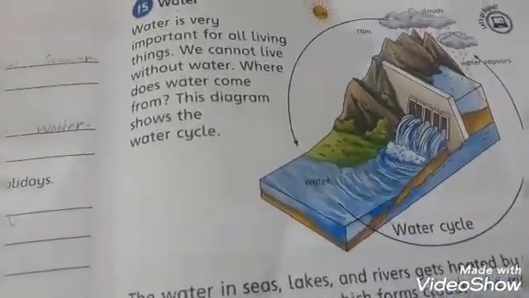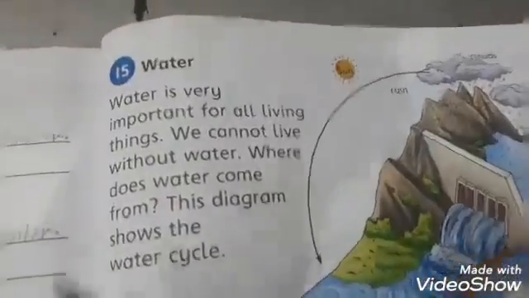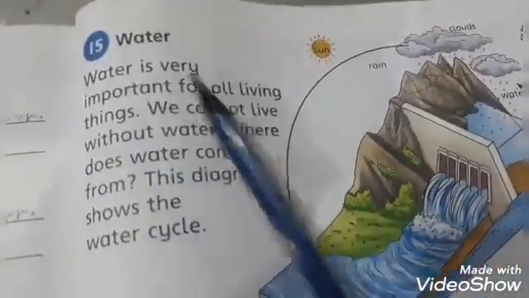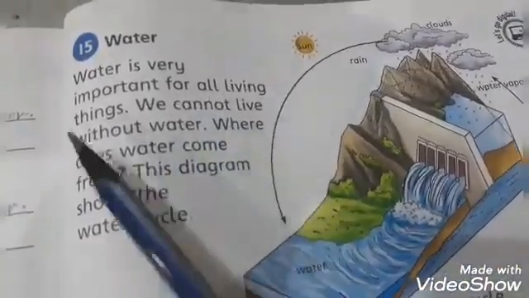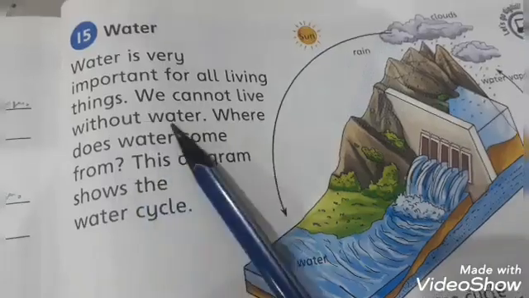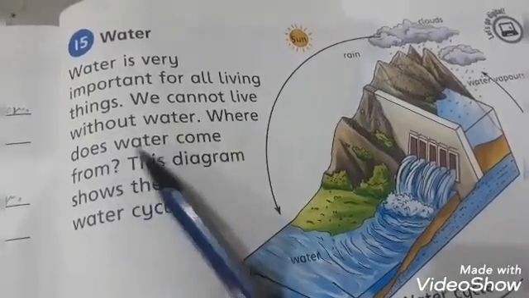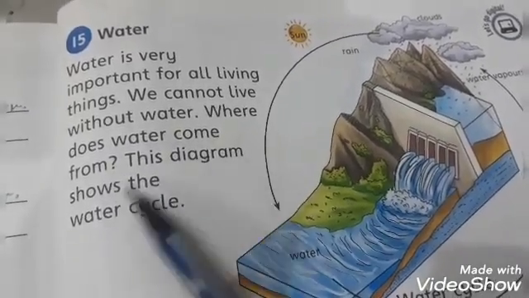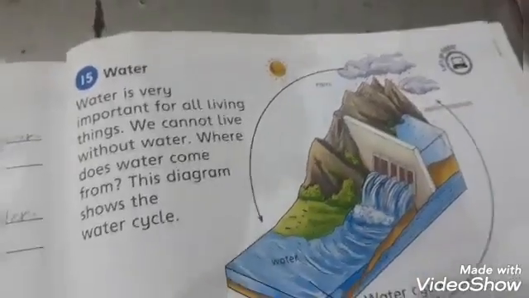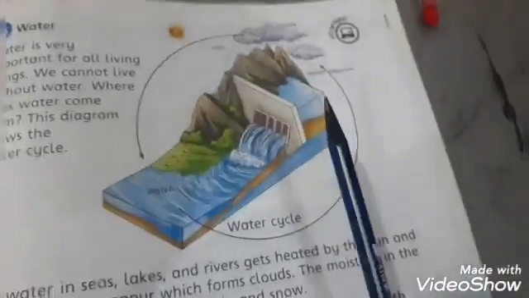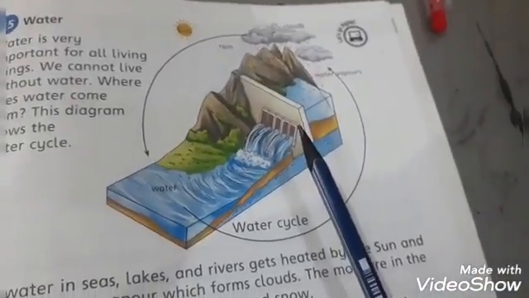Today we are going to start lesson number 15, water. Water is very important for all living things. We cannot live without water. Where does water come from? This diagram shows the water cycle. Students, you can see here this diagram shows us the water cycle.